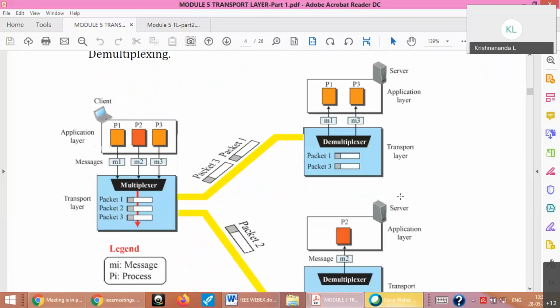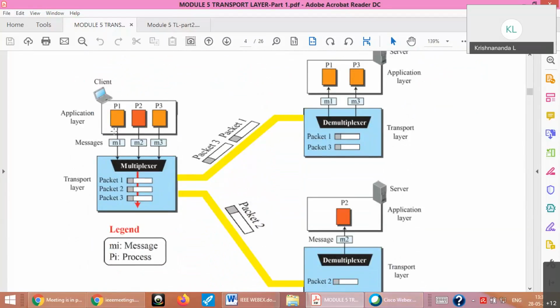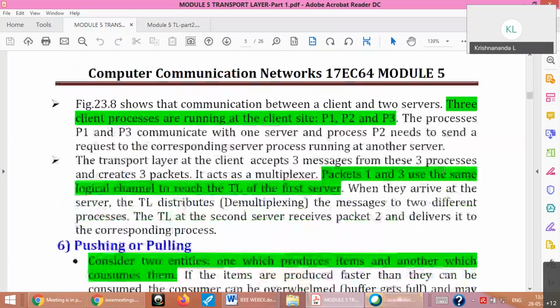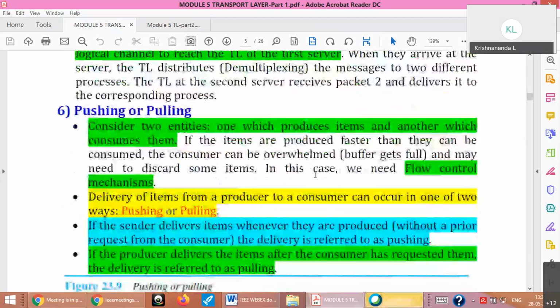That is, the data from P1, which is that message M1, which is sent through this, should go to P1 on the server side, not to P3. So that is how the distribution should be done correctly. Whichever upper layer protocol is using TCP at the destination side, TCP should deliver the data to that application only, not to some other. Okay, that's how it is multiplexing and demultiplexing. A small theory I have written anyway, so you can read it and write it in the exam if it is asked.